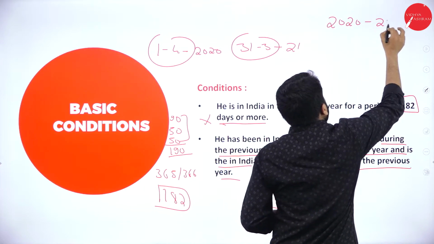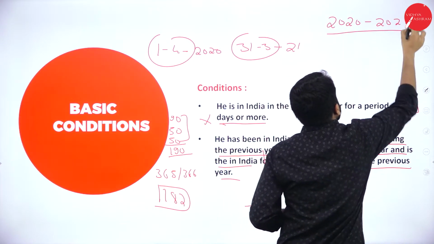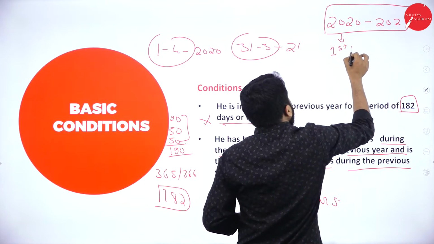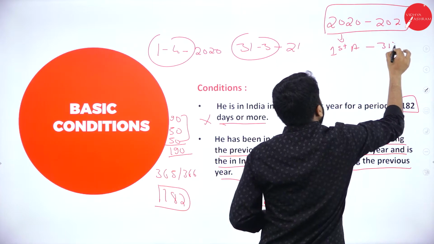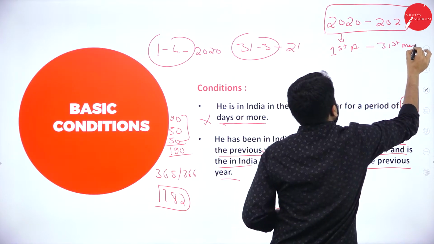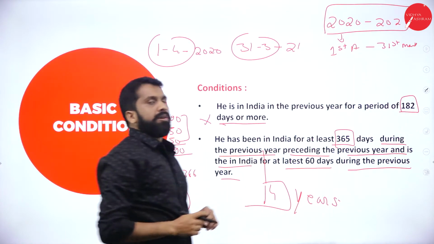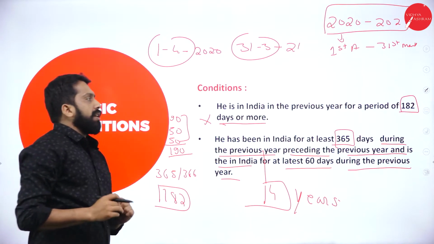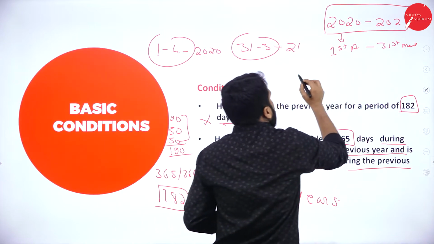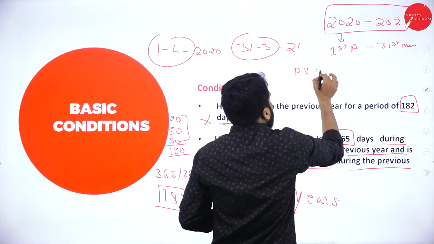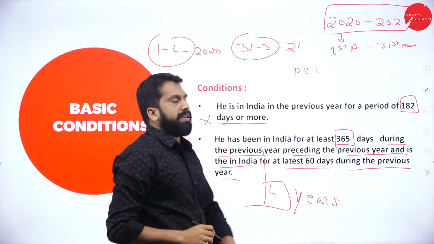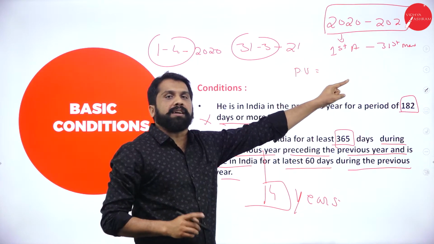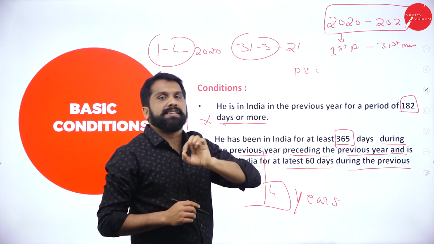2020 and 2021. So this will be 1st April to 31st March. Clear? So you understood what is assessment year, what is previous year. Out of this, what is your previous year? Previous year will be your 2020 to 2021, that we call as previous year.